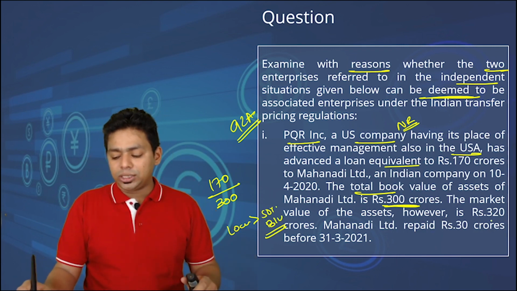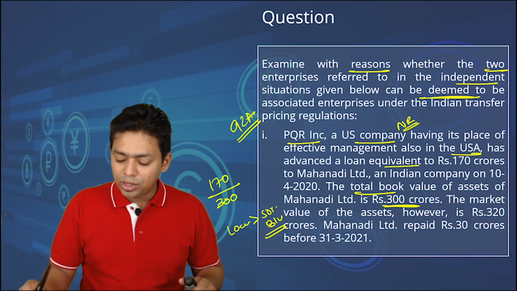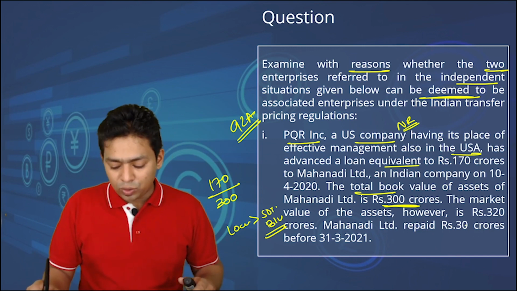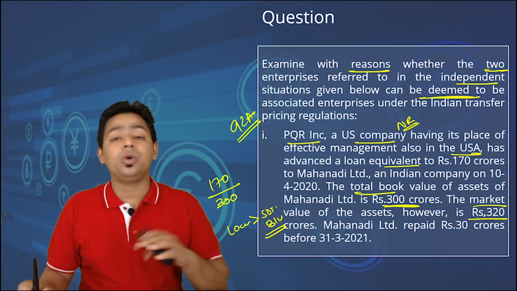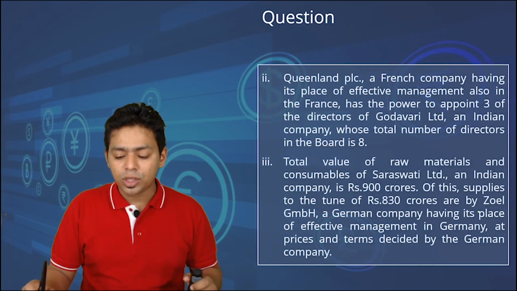The market value of the asset is, however, 320 crores. Mahanandi repaid the 30 crore loan before 31st March 2021. That will not affect. Market value is given to confuse you. Ignore the market value. It is book value which is important.